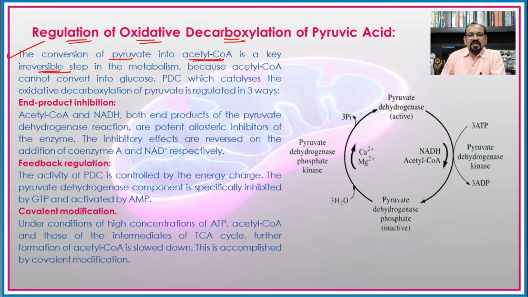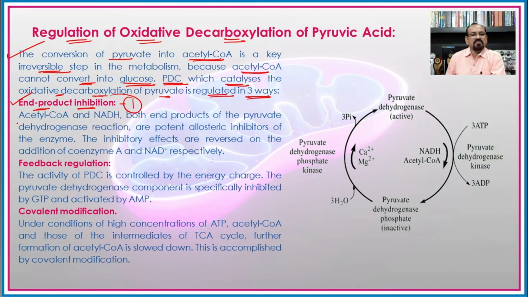Because after the formation of the acetyl coenzyme A, it does not convert into the glucose again through the pyruvic acid, and hence it is an irreversible process. Then the pyruvate dehydrogenase complex, which catalyzes the oxidative decarboxylation of pyruvate, is regulated in three different steps. How is it controlled? The end product inhibition is the first method